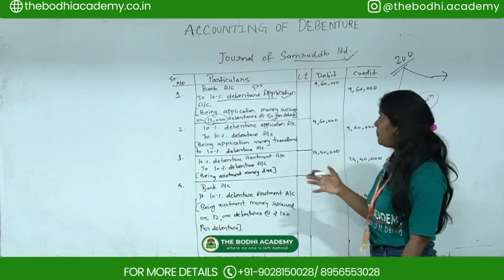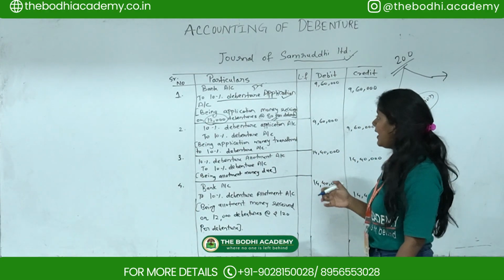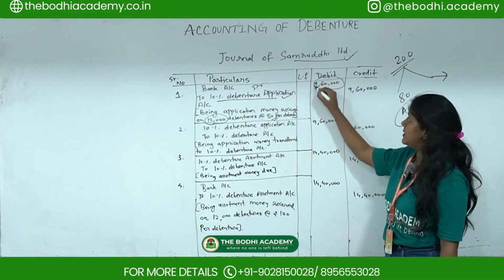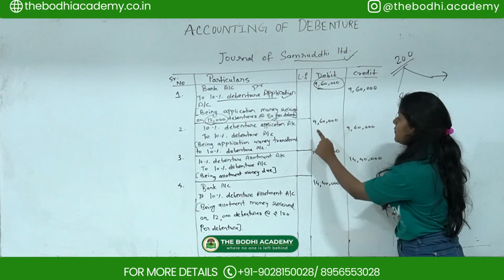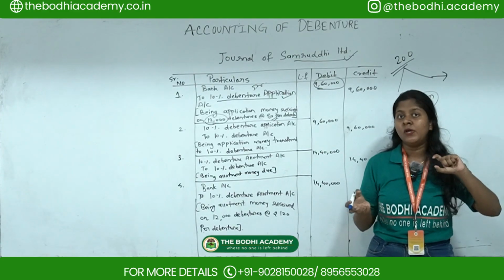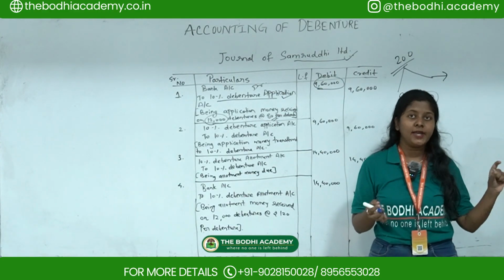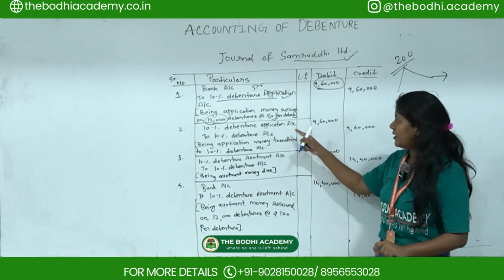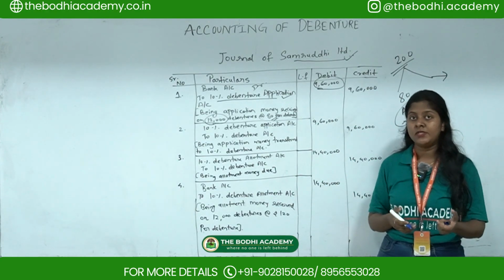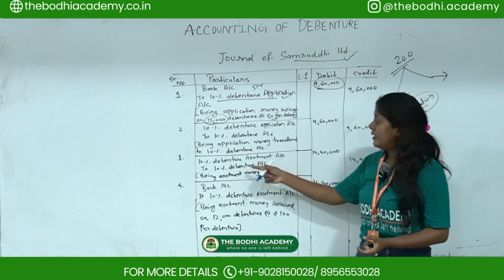Now first you have to pass on received amount. The second you have to show that whatever this amount is there, 9,60,000, this you have to transfer to the debenture account. Like how we did for shares, we used to maintain a separate account, that is share capital account. Now here for debentures you have to prepare a debenture account. Okay, then whatever the amount is there, you have to transfer it to the debenture account.